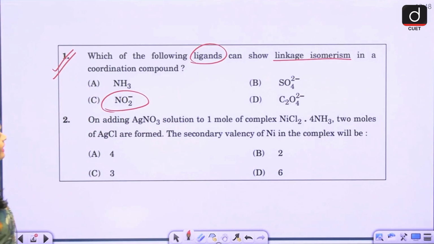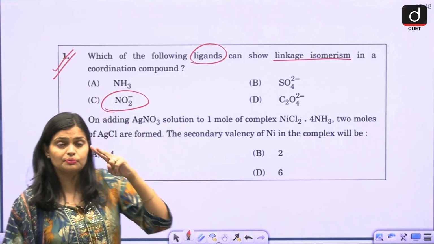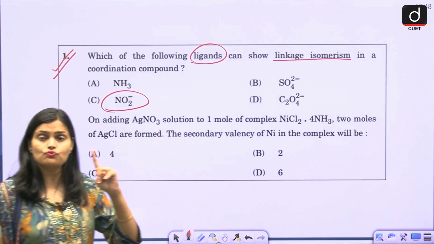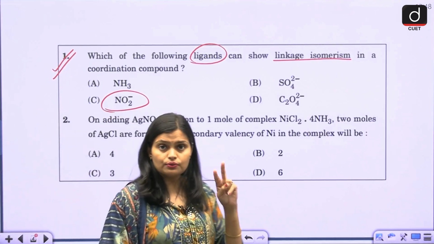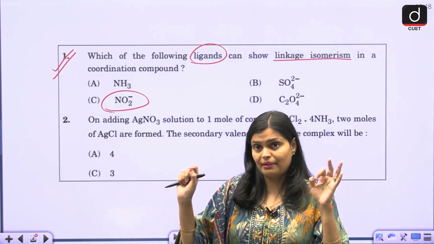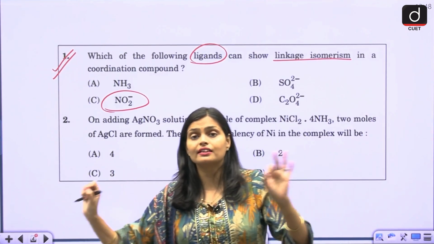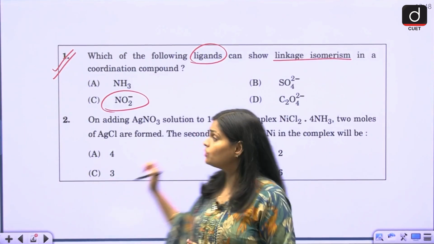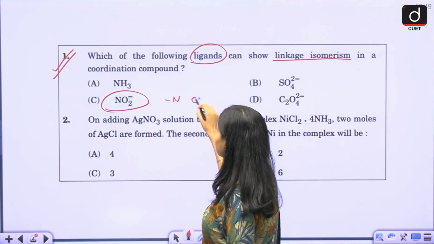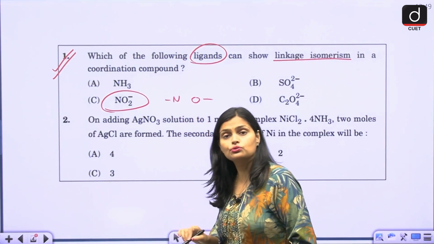So this nitrite ion has two species rich with electrons. Nitrogen has one lone pair, two electrons. Oxygen also has a lone pair. So both have the ability to link with the central atom. In this case, they can link through nitrogen, or they can link through oxygen, to the central atom.